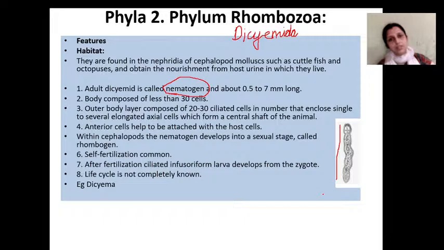The body of the dicyemid is very small. The outer body layer consists of 20 to 30 ciliated cells. Then the anterior cells help for attachment within the host cells. This is the anterior region.